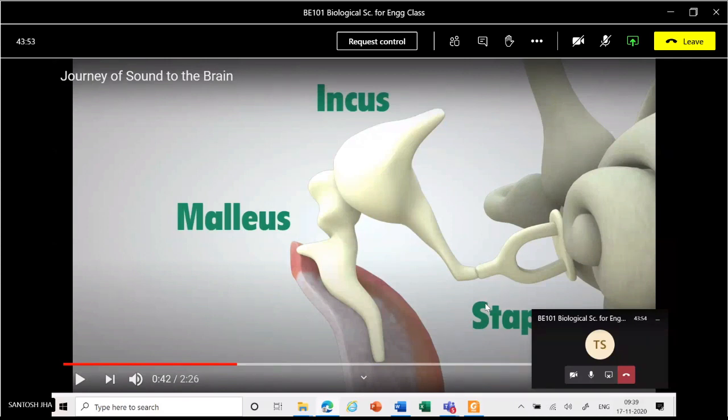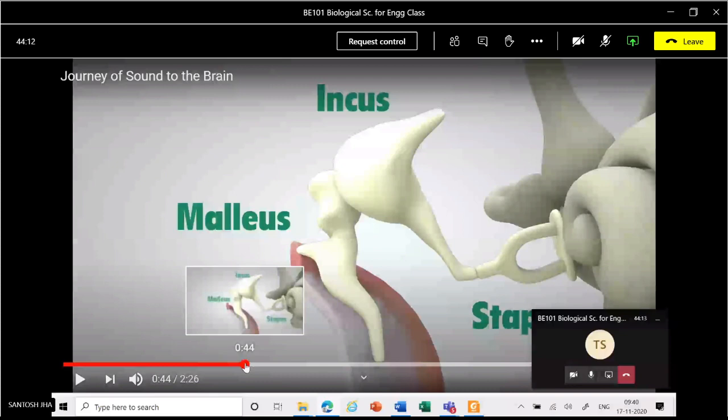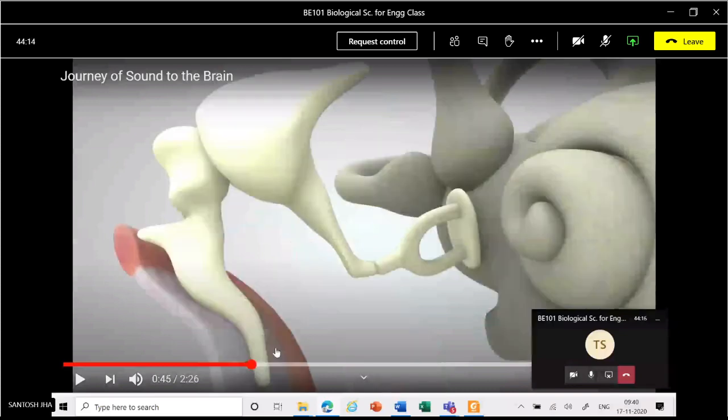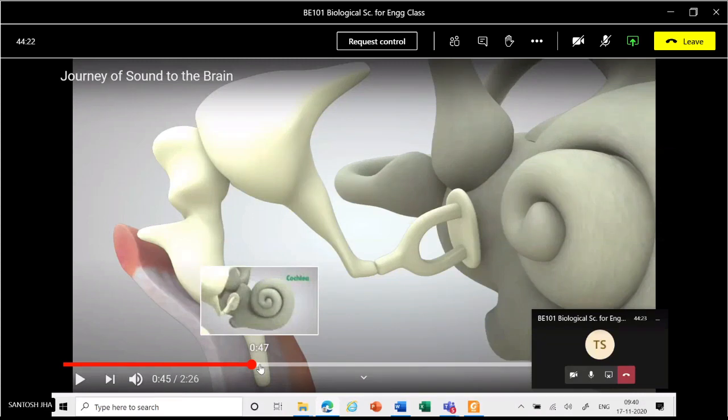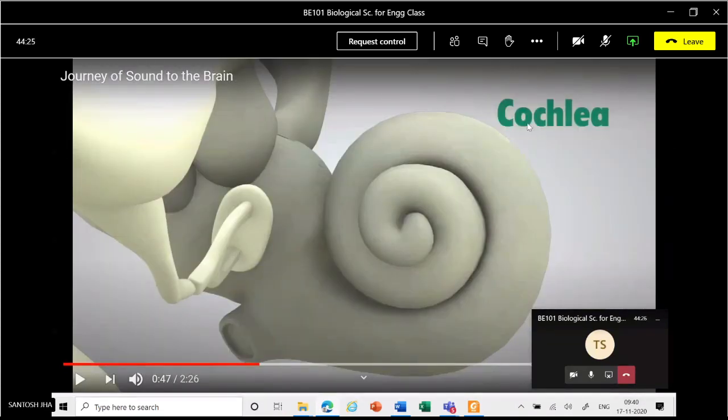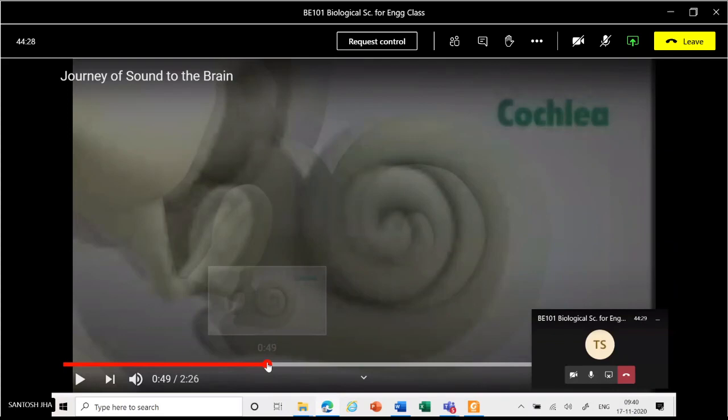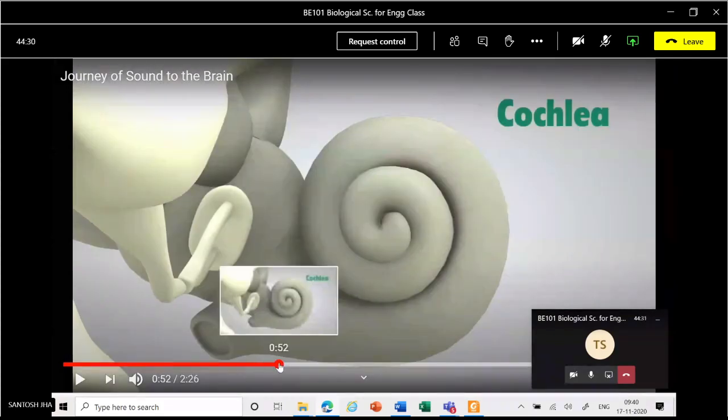So these 3 bones are arranged such that the malleus bone is attached to the eardrum, and due to the vibration, the malleus bone transfers this vibration to the incus bone and then to the stapes bone. Finally, the stapes bone is attached to a snail-like structure. This snail-like structure is known as the cochlea. Now inside this cochlea, liquid is filled.